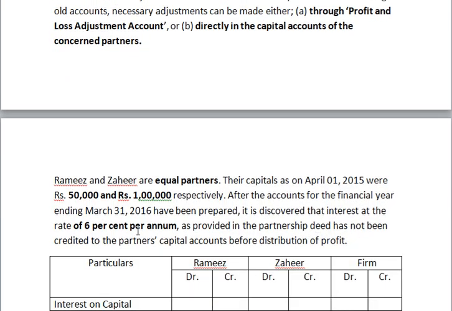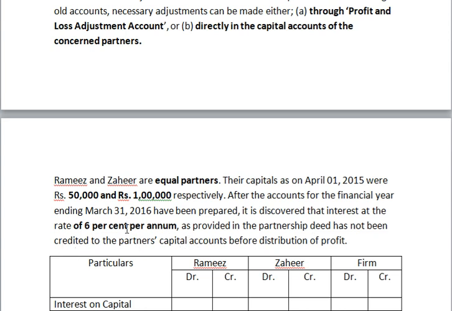Here, Ramesh and Sahir are equal partners. Equal partners means they are sharing profits and losses equally. Their capital accounts were 50,000 and rupees 1 lakh respectively on 1st April 2015. After the accounts for the final year ending 31st March 2016 have been prepared, it is discovered that the interest at the rate of 6% per annum as provided in the partnership deed has not been credited to the partners' capital accounts.